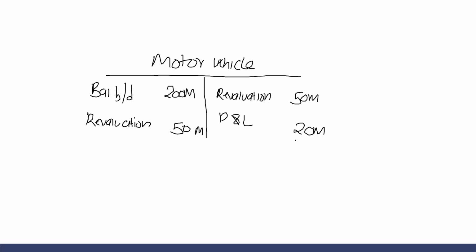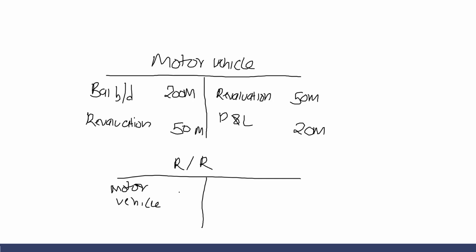And for the revaluation reserve account, we go ahead and debit the revaluation reserve account, for the double entry to the motor vehicle, with 50 million, not 20, sorry, with 50 million.